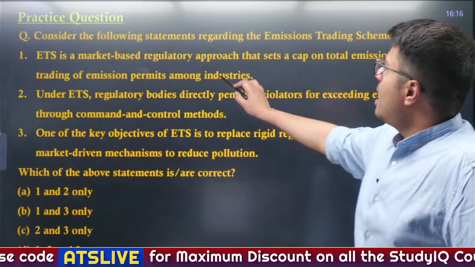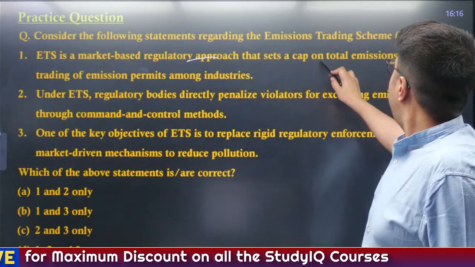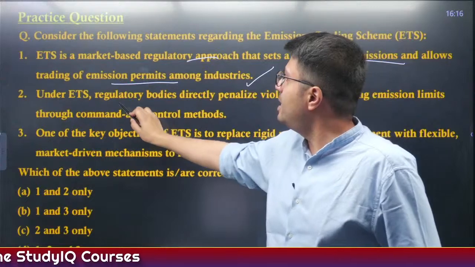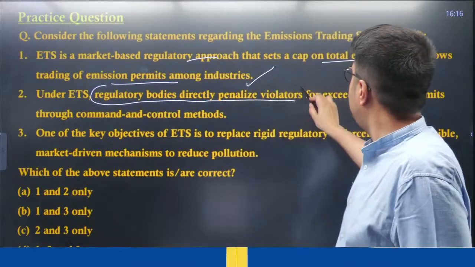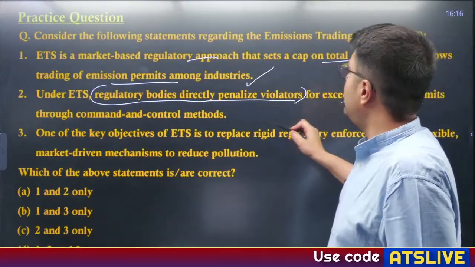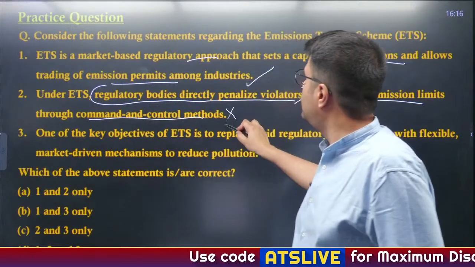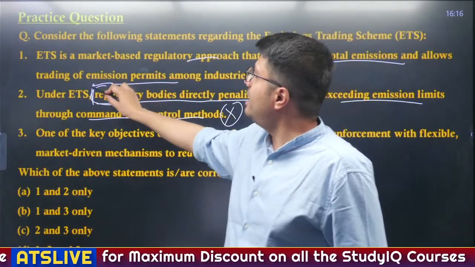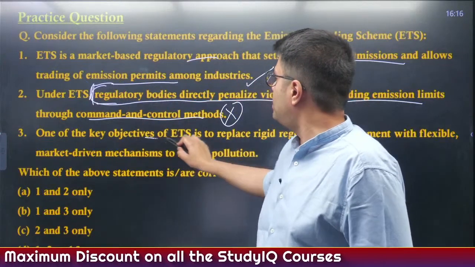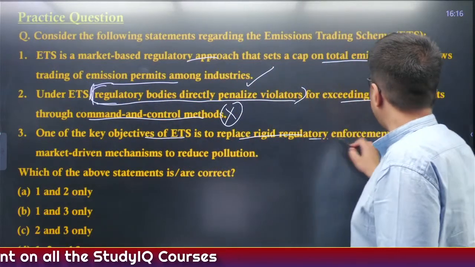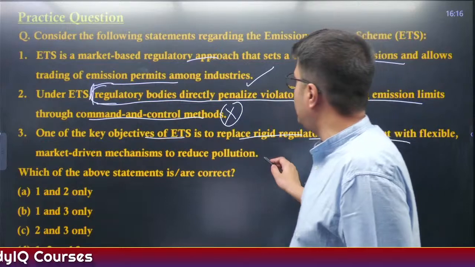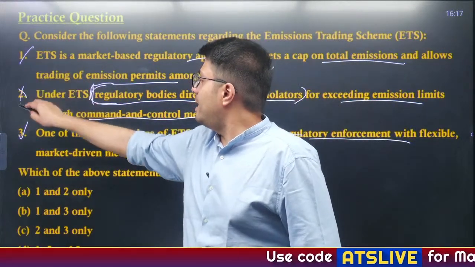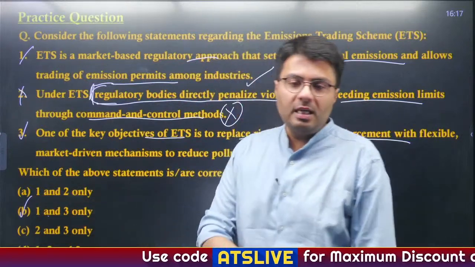ETS is a market-based regulatory approach that sets a cap on total emissions and allows trading of emission permits among industries. This is correct. Under ETS, regulatory bodies directly penalize violators for exceeding emission limits through command and control methods. This is incorrect. This is a top-down method. ETS is a market-based mechanism. One of the key objectives of ETS is to replace rigid regulatory enforcement with flexible market-driven mechanisms to reduce pollution. So, first correct, second incorrect. Therefore, option B is the right answer.